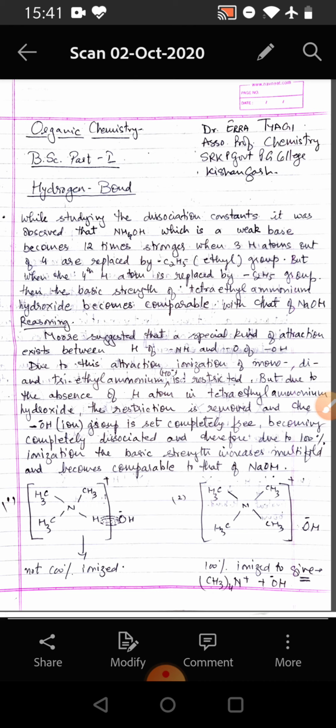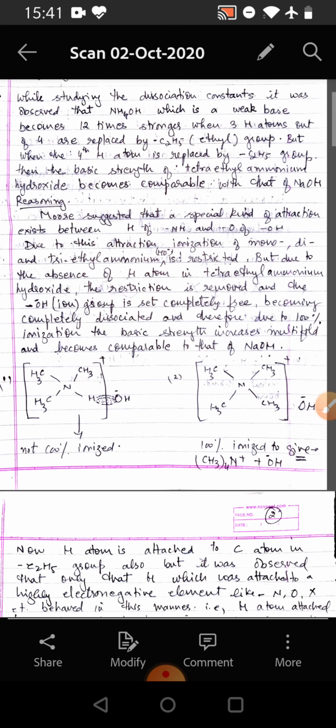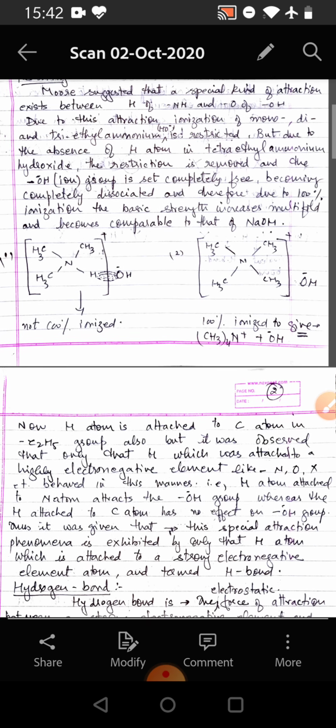But when the fourth hydrogen atom is replaced by the ethyl group, then the hydroxide becomes comparable with that of NaOH. If we consider reasoning, Moore suggested that a special kind of attraction exists between the hydrogen of NH and the O of OH. Due to this attraction, ionization of mono, di, and triethyl ammonium hydroxide is restricted. But due to the absence of a hydrogen atom in tetraethyl ammonium hydroxide, the restriction is removed and the hydroxide ion group is set completely free, becoming completely dissociated. Therefore, due to 100% ionization, the basic strength increases multifold and hence becomes comparable to that of NaOH.